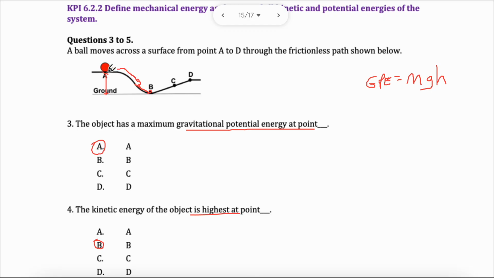Fun fact, if I started at A and I pushed and the ball fell down, it will never go past A. It would go down, it'll go up, and it'll come back down again. It will never be able to go beyond that height. That's the maximum height I can do because that's the maximum energy. Just assuming he had 100 joules over here, what would happen is that 100 joules will become 100 joules of kinetic energy underneath.